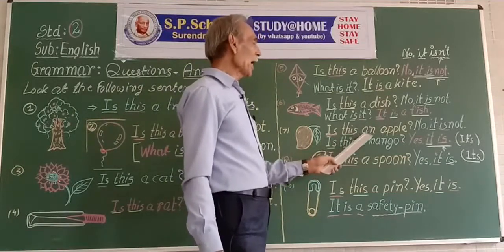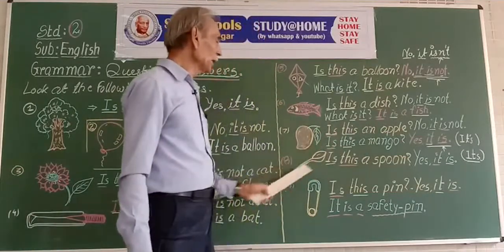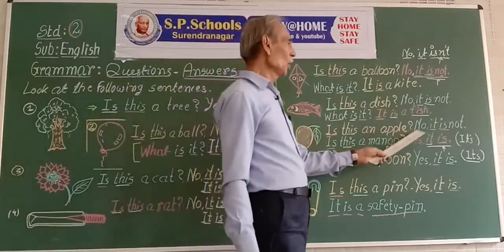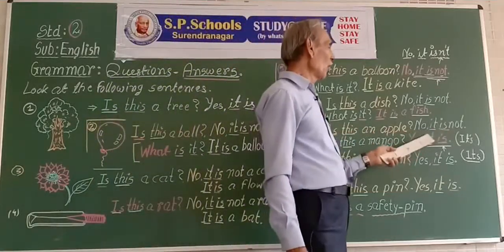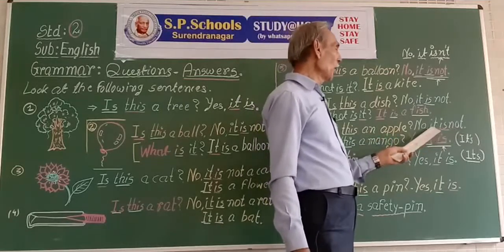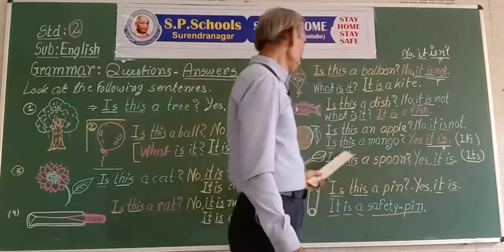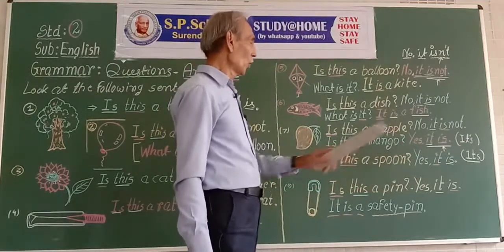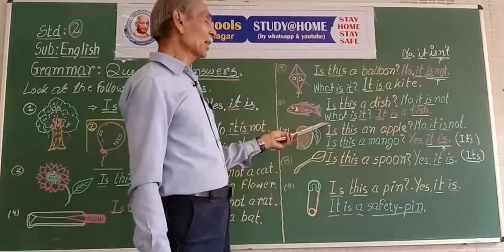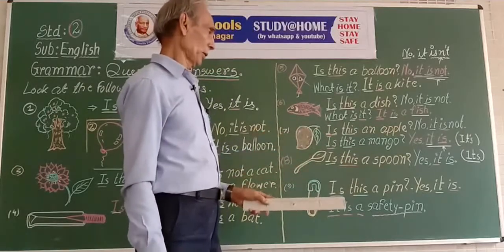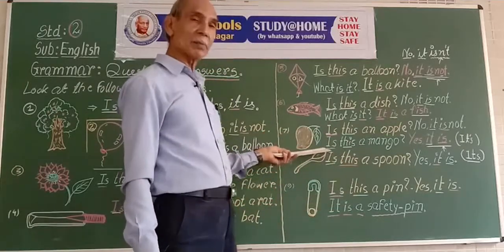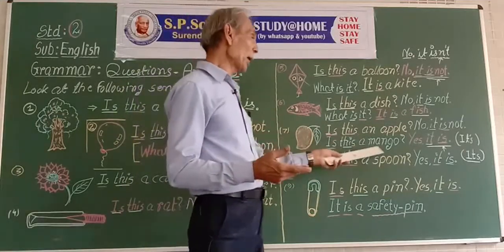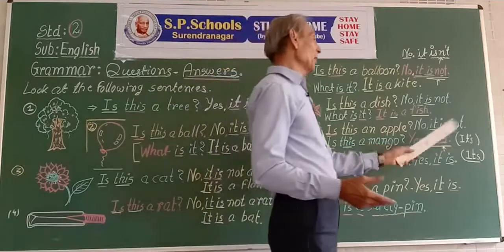Is this an apple? No, it is not. What will be the shortened form? No, it isn't. Is this a mango? I do not ask the question with a question word; I ask beginning with is. Is this a mango? Yes, it is.